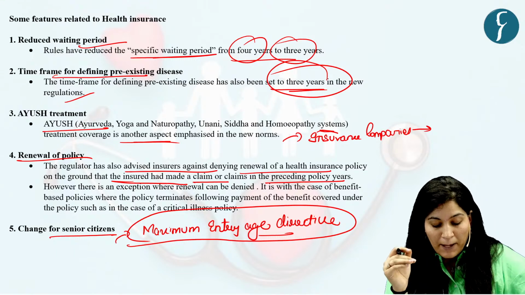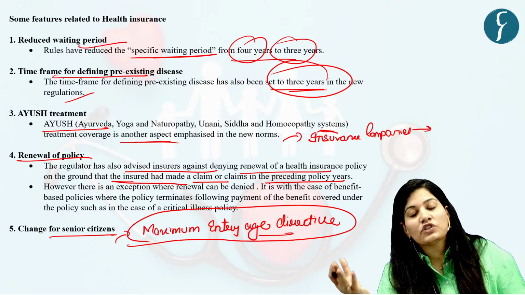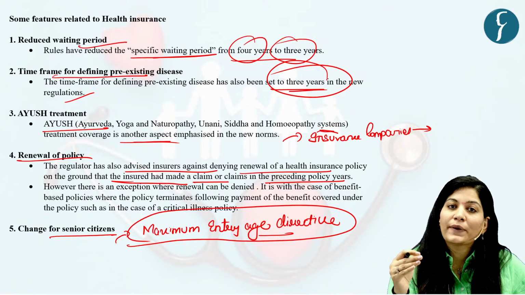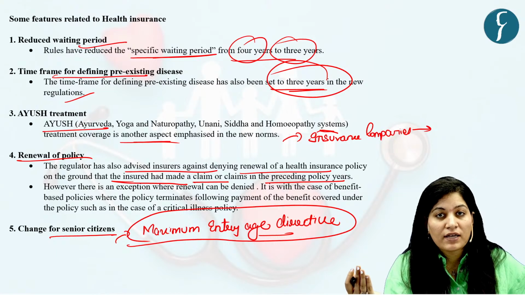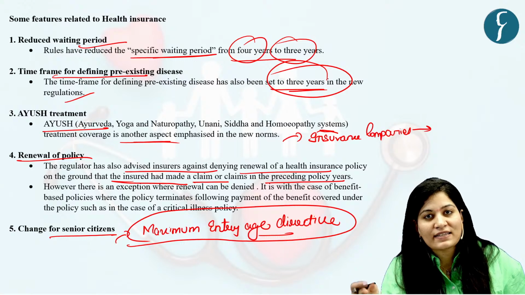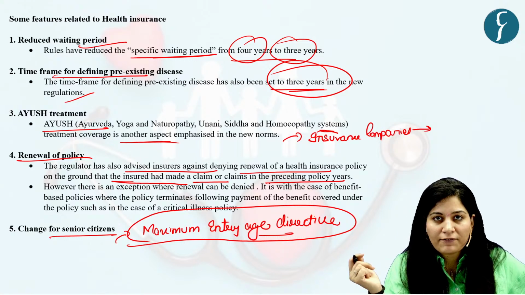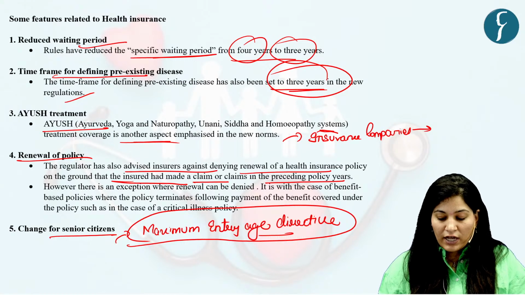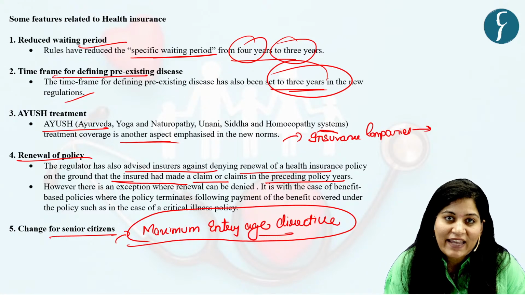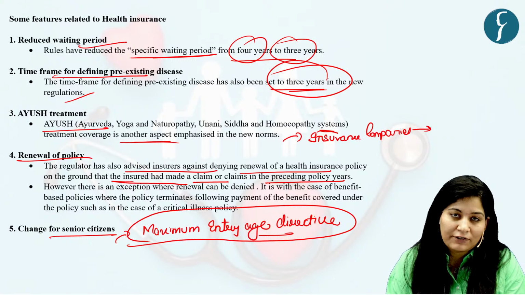But they had not barred any insurance company from giving health insurance cover to anyone above 65. That is why many insurance companies are offering policies to citizens above 65. So there was not any clause with respect to age. That was just a directive.